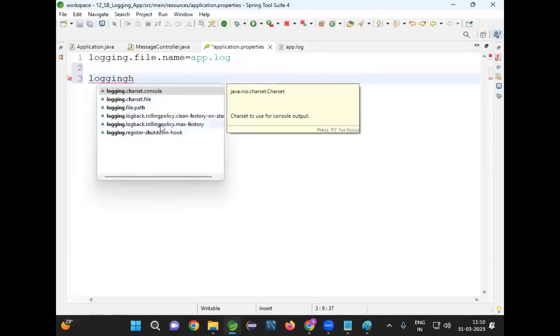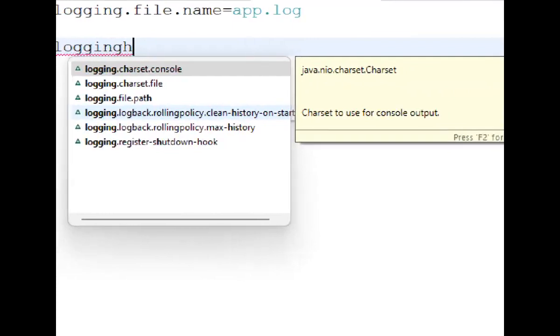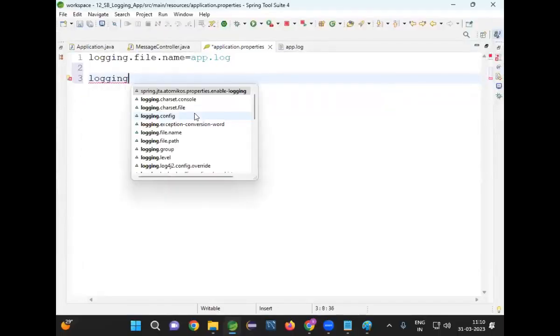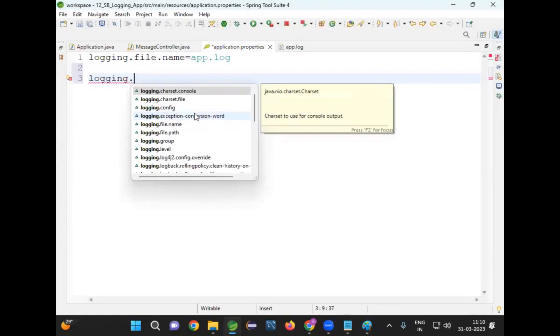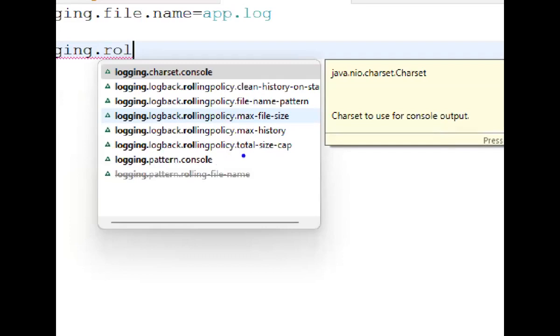Now, what is this? Logging.logback.rollingpolicy.clean-history-on-start. That means when the application starts, log files will be deleted. Rollingpolicy.max-history: how many previous log files you want to maintain? Logging.register-shutdown-hook removes the log file. Now here, if you go for logging.logback.rollingpolicy, there are some properties available: total-size-cap, max-history, max-file-size, file-name-pattern.